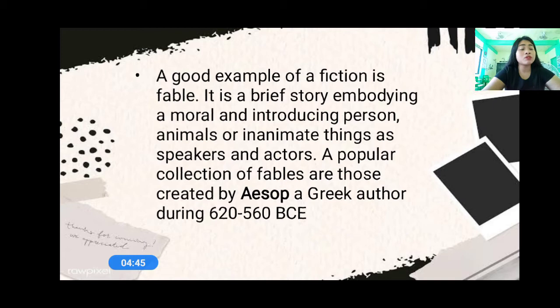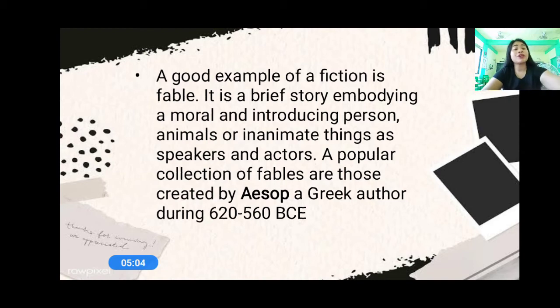So Aesop's stories are called fables. This is a brief story embodying a moral and introducing persons, animals, and inanimate things as speakers and actors.